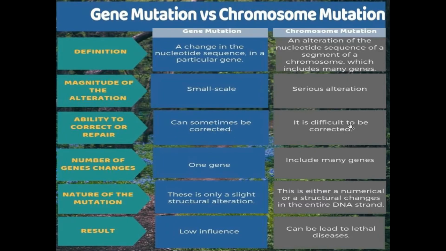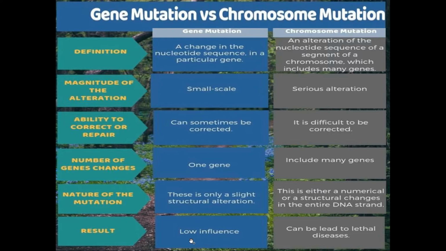Gene mutation can be corrected, whereas chromosomal mutation is very difficult to correct. Number of gene changes: in gene mutation only one gene will get changed, here many genes may get changed. Nature of the mutation: in gene mutation there is only a slight structural alteration, but here either numerical or structural changes take place in the entire DNA strand.